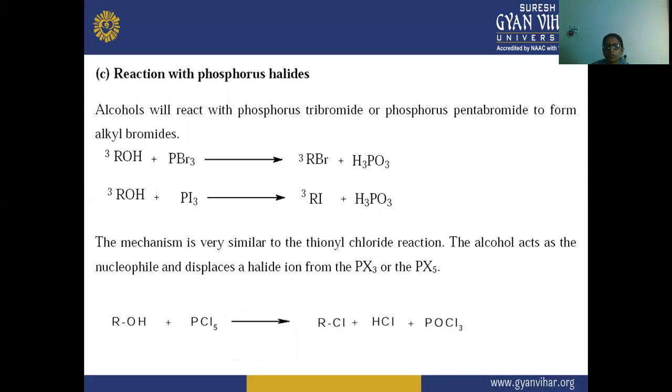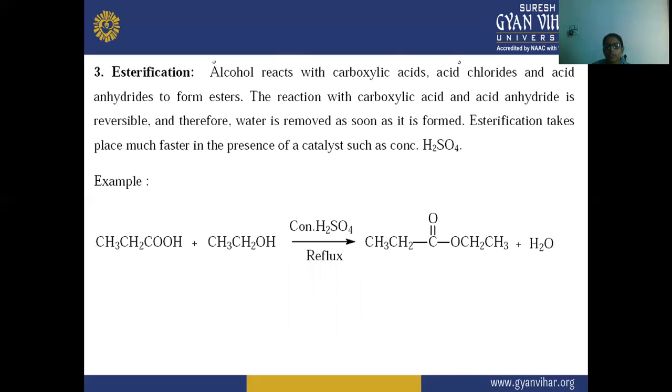Here you can see that the alcohol is reacting with phosphorus tribromide or pentabromide. There is a formation of alkyl bromide. The mechanism is similar to that of thionyl chloride. The alcohol acts as a nucleophile and displaces the halide ion from the phosphorus trihalides or phosphorus pentahalides. Next is the esterification.